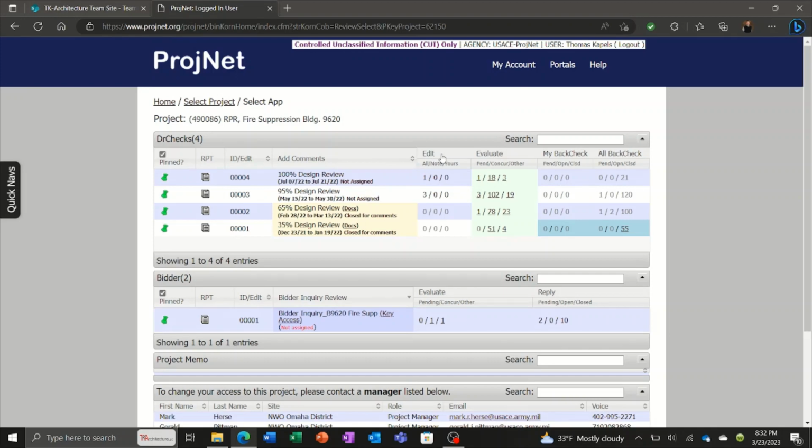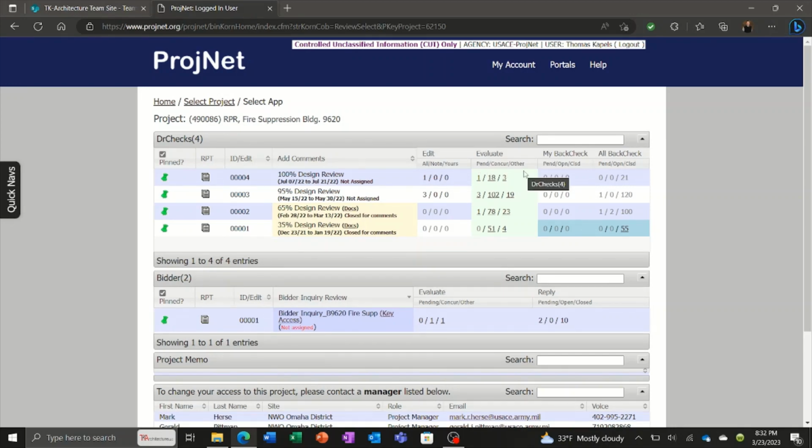And then on the left side, you have the columns of Edit, Evaluate, My Back Check, and All Back Checks. This will vary depending upon what your role is assigned to the project, but if you are the design AE, the evaluator, this evaluate column is where you'll be working in. So underneath that, there are 3 subtitles. You have pending, concur, and other.